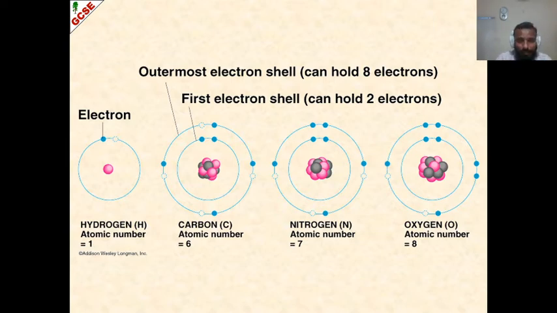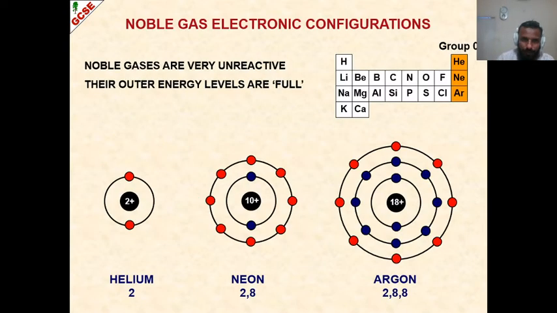That is, elements will combine with each other to fill their outermost shell with the complete number of electrons as per the designated shell. Well, noble gases, on the other hand, they have their complete outermost shell. As I just said, they are noble. They don't need to combine with anyone.